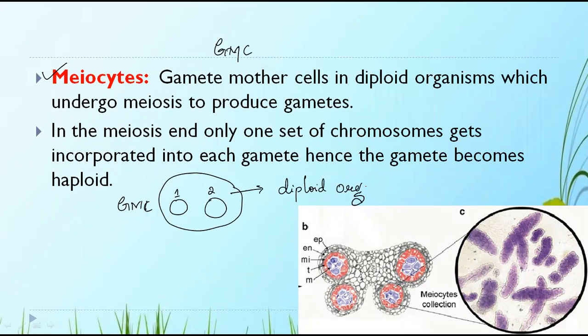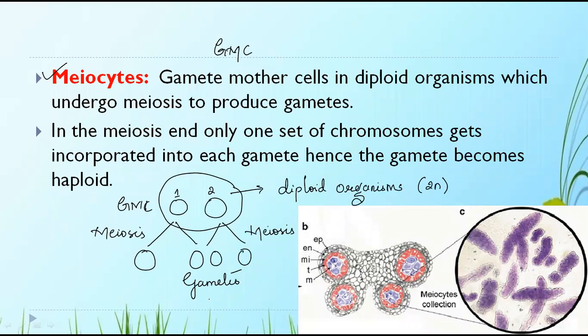Diploid means two N, that is two sets of chromosomes. It undergoes meiosis, that is reductional division, and produces gametes.